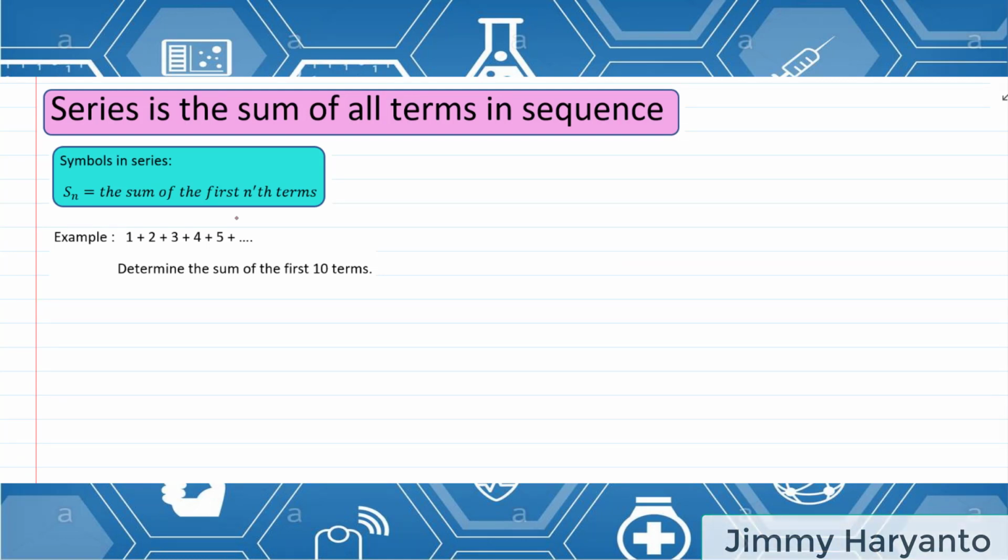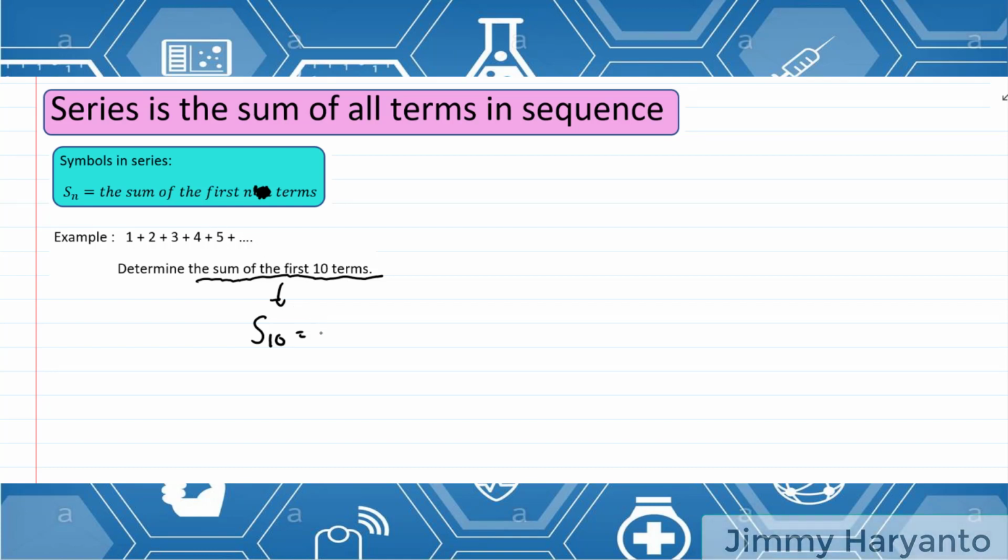Okay, then the symbol in series is Sn. Sn equals the sum of the first n terms. So for example, 1 plus 2 plus 3 plus 4 plus 5, determine the sum of the first 10 terms. We can say this is S10. S10 means the sum of the first 10 terms.